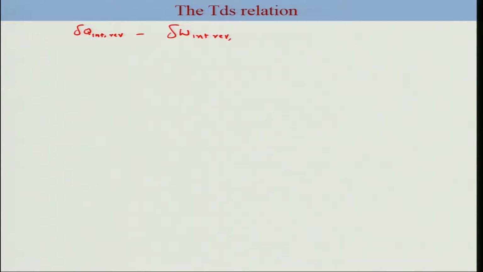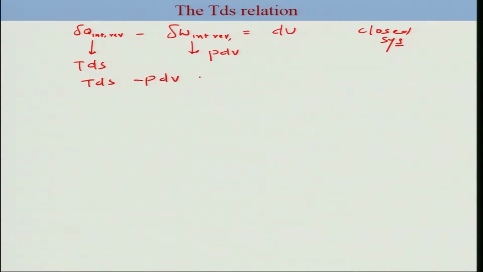This is the heat in, and this is of course out, equal to the change dU. This is for a closed system. For internal reversible or reversible, you have TdS as the expression for heat, and this is your PdV. Thus you can write TdS minus PdV is nothing but dU.